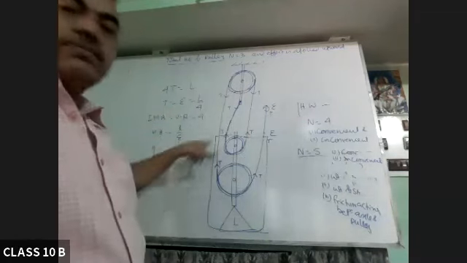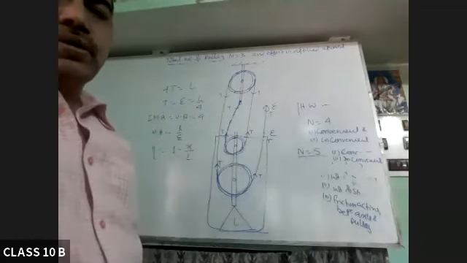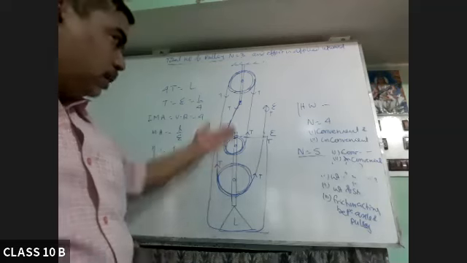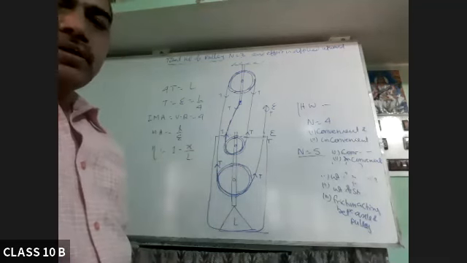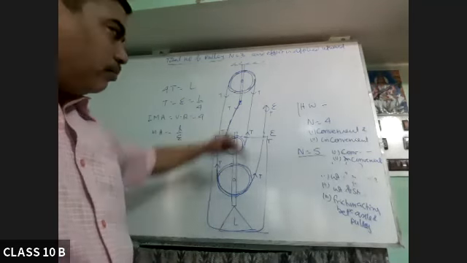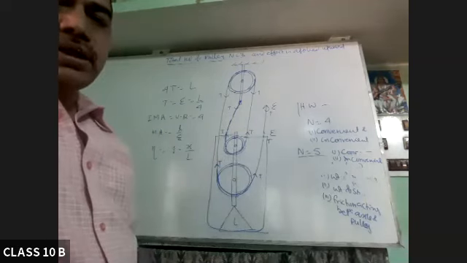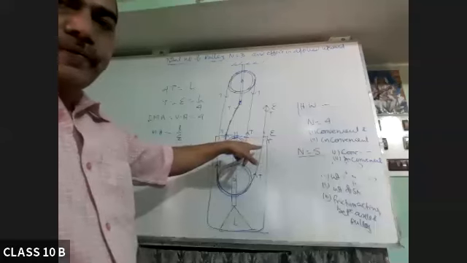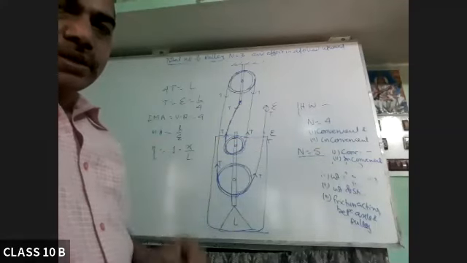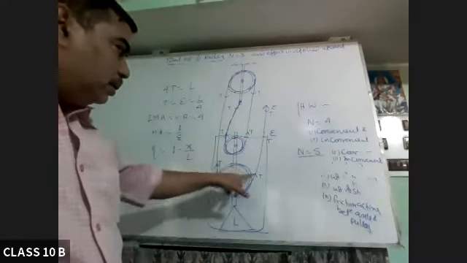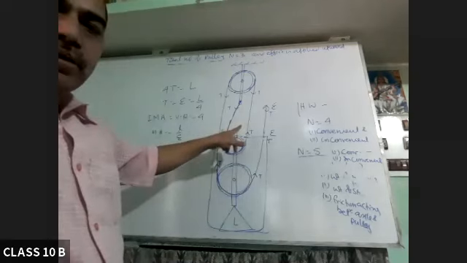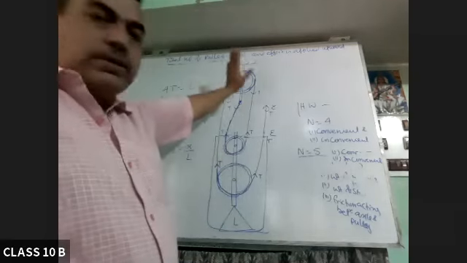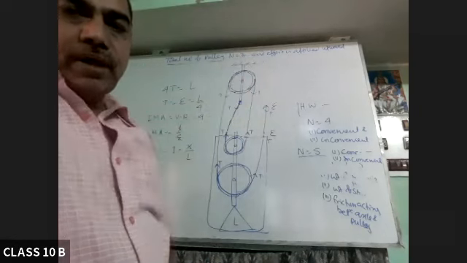This tension must be shown, which is balancing the load, or which is the strand which is connected to the load. You will have to show the tension in proper direction. Direction will be upward only. So it is better to be safe. You show only these 4 tensions which are upward. Forget about this tension. If you are not showing, then also marks will not be deducted.